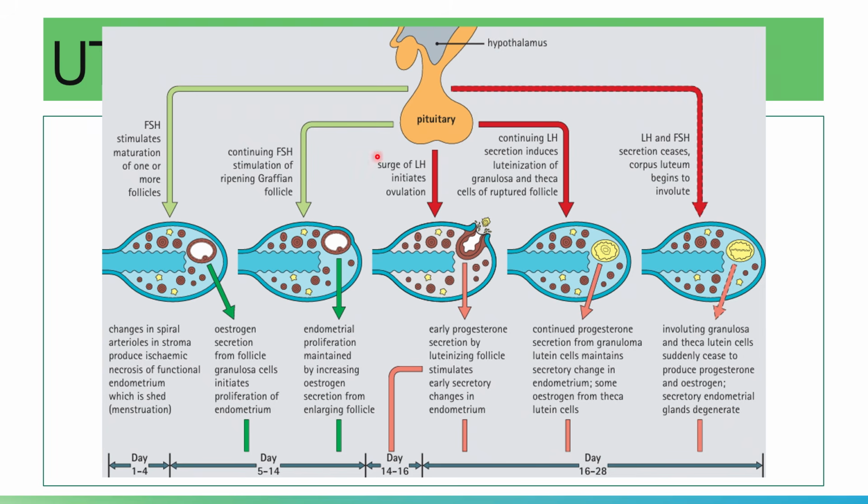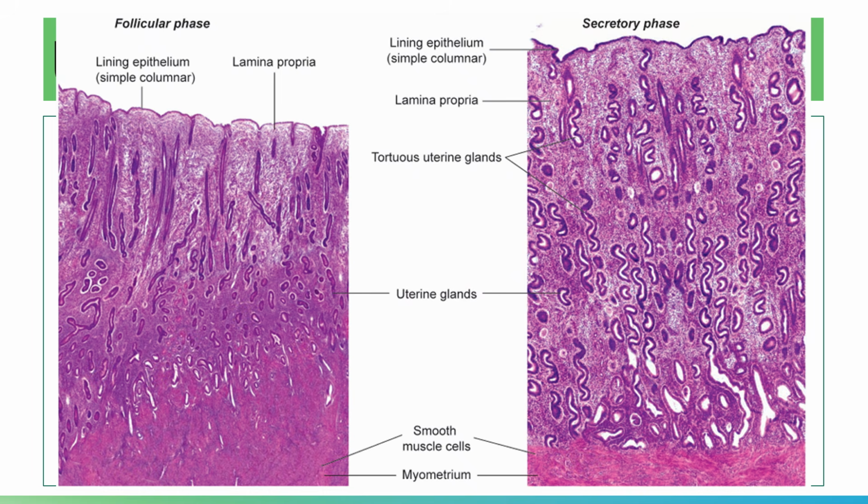Of course, this illustration also shows you the connection of your endocrine system to your menstrual cycle. Here is a histologic image showing you the secretory phase and the follicular phase accordingly. In the secretory phase, the uterine glands become more coiled. These are your tortuous uterine glands. The glandular epithelium starts accumulating glycogen.